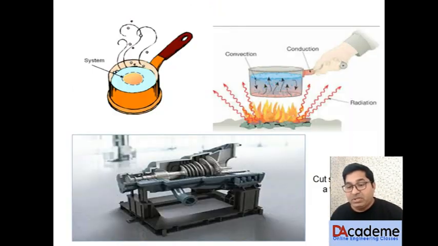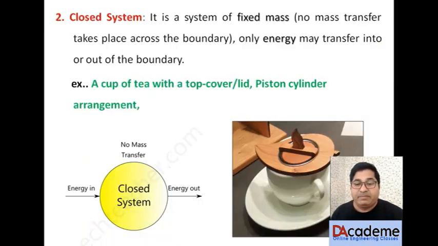The photograph shows a cup of tea without a top cover. The next photograph is showing a boiling pan. The pan is receiving energy from the bottom from the furnace, from some burning coal or burning wood, and mass transfer is taking place from the top. The next figure shows a cut section of a turbine where mass having energy is entering the turbine and leaving. So mass as well as energy both are crossing the system boundary. These are all examples of open system.